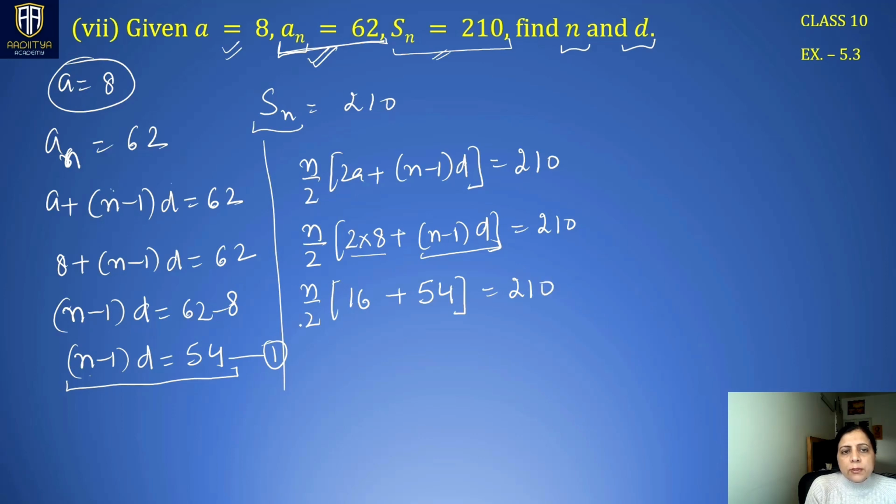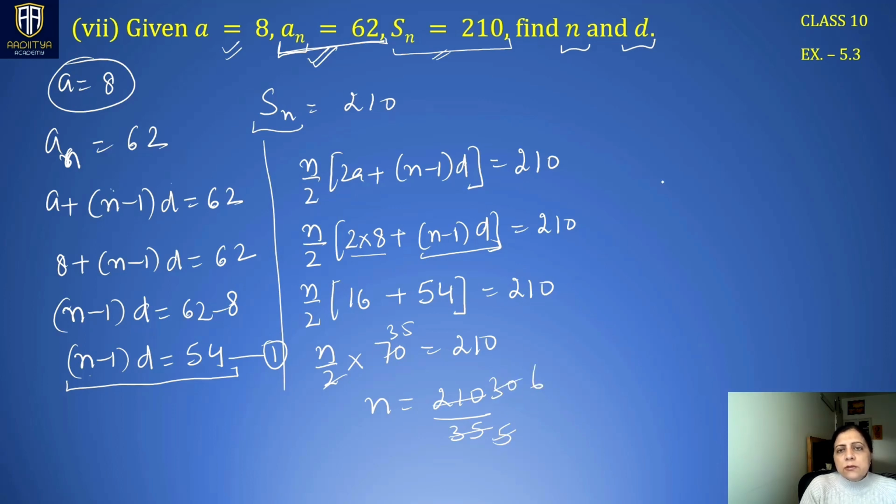So now you can see this equation has become an equation in one variable. So we can get the value of n from here. N by 2 multiplied by this becomes 70. So we have 35 n equals 210. Now n becomes 210 divided by 35. Solve this. 7 5s are 35, 7 6s are 42, and 35 times 6 is 210. So the value of n comes out to be 6. This is quite an easy and different kind of question. We have just used a particular value in the format into another equation.